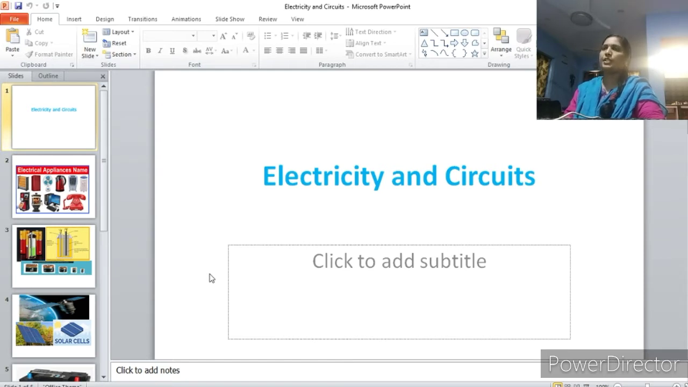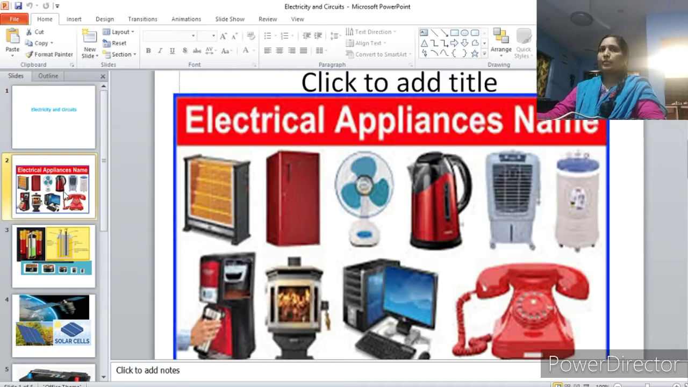In today's science class, you are going to learn about electricity and circuits. In the last class, you learned about plants and animals, different animals and their surroundings, their habitats. Here we will learn about electrical appliances.